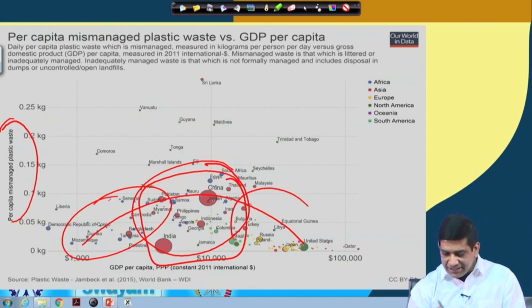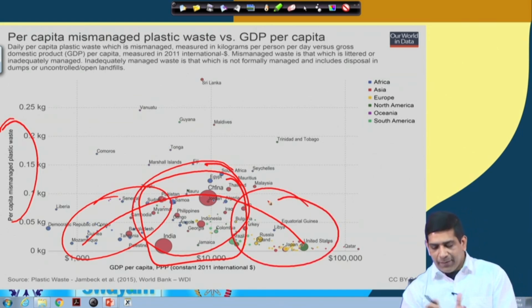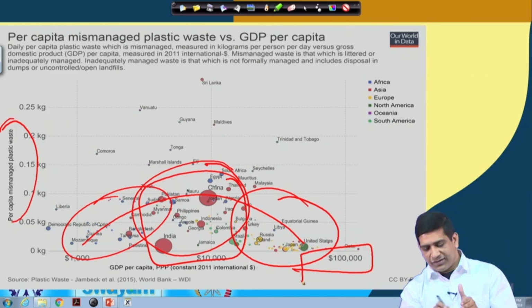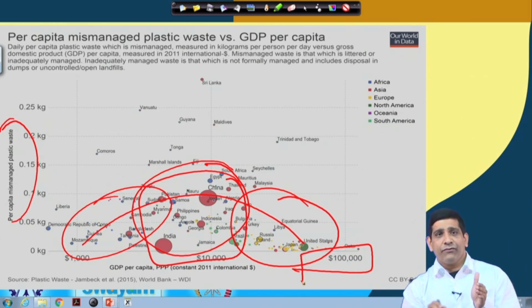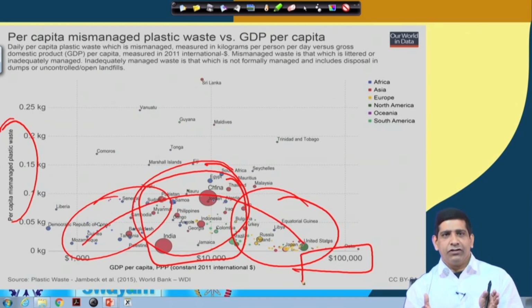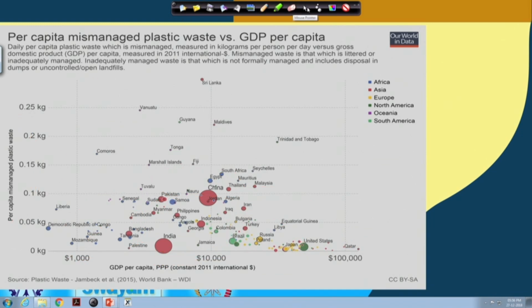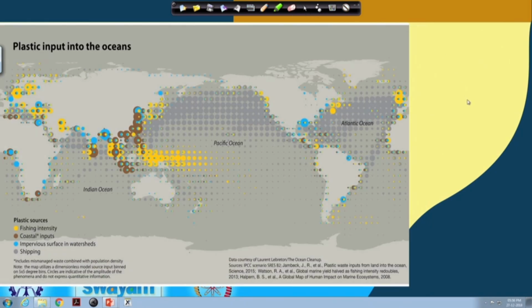But as you go to this area, although their per capita is more and they are producing more plastic waste, since they are able to manage it in a better way, the mismanaged plastic waste is coming down. So it shows very nicely that as society evolves and the waste management system evolves for a particular country, you will see a change in how the waste is managed. As countries like India and China develop their waste management infrastructure, per capita mismanaged plastic waste will go down over the years.